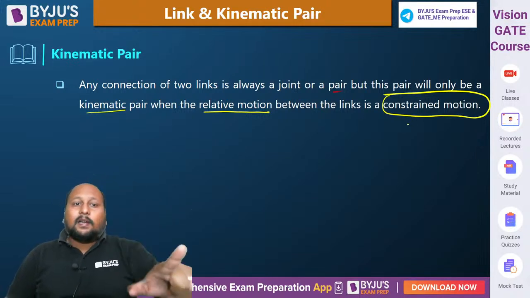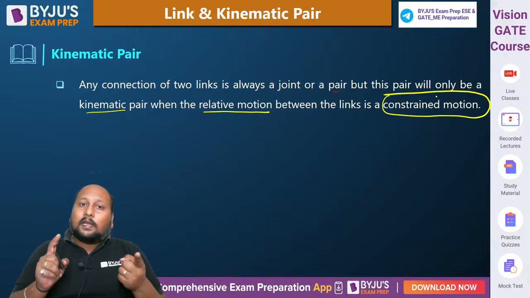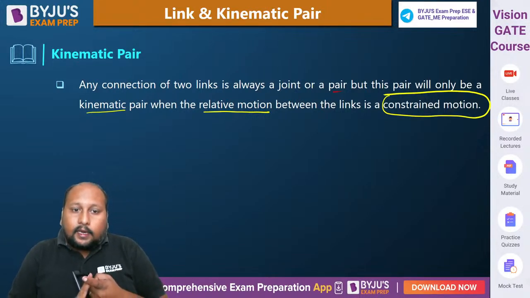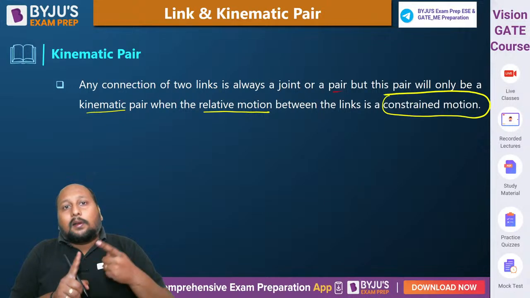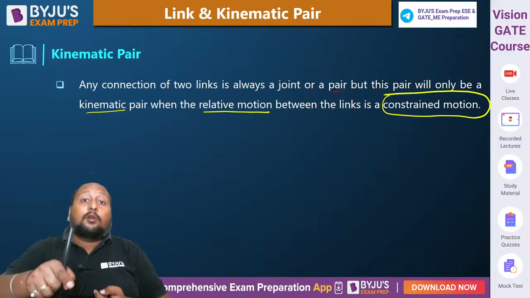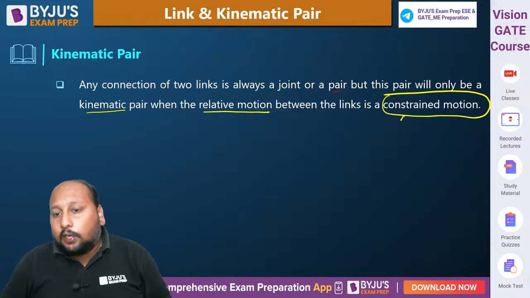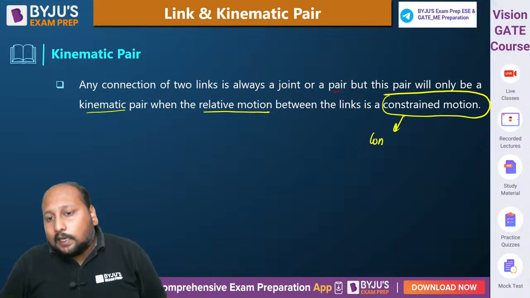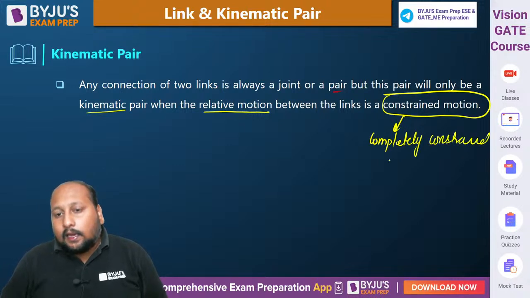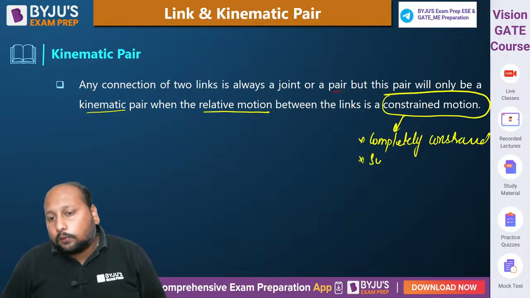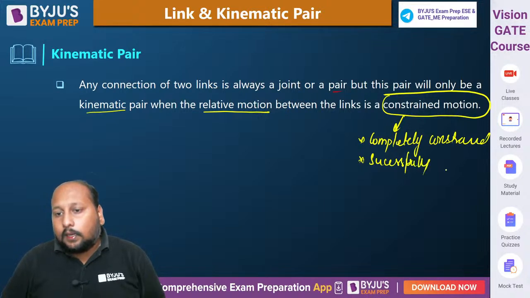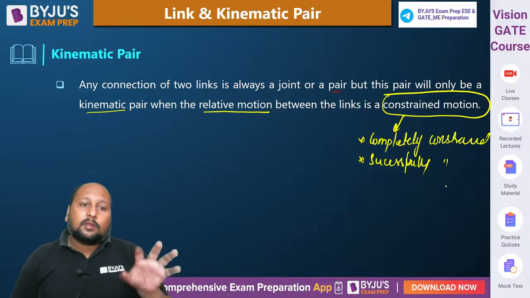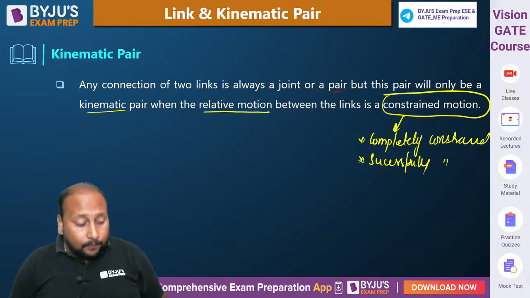So what is a kinematic pair? When two links are connected together, they will always have some relative motion, and if that relative motion is a constrained motion, that includes both completely constrained and successfully constrained, this kind of pair we call a kinematic pair.